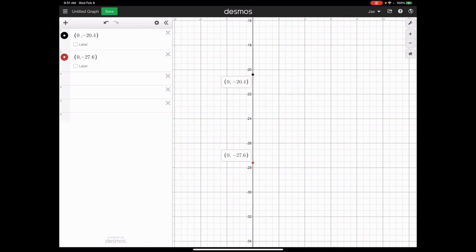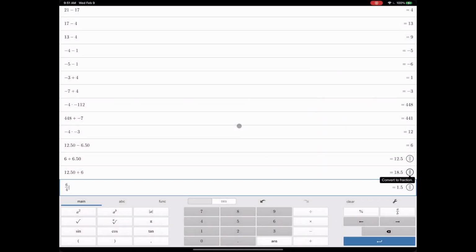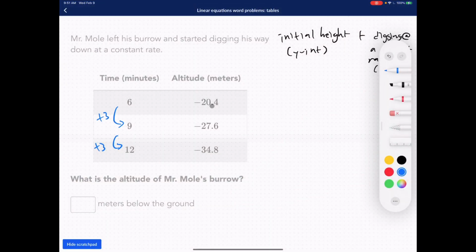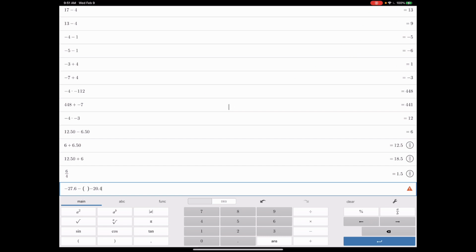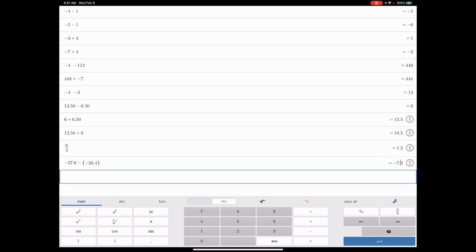So that's Mr. Mole. Okay, so in 3 minutes, Mr. Mole traveled from 20.4 to 27.6. And you're like, Mr. Kim, what is that distance? Okay, what is that distance? So every time you want to find the distance, you just have to subtract this number by that number, okay? So we're going to do negative 27.6 minus negative 20.4. You see that? Negative 27.6 minus negative 20.4, and that gives us negative 7.2.